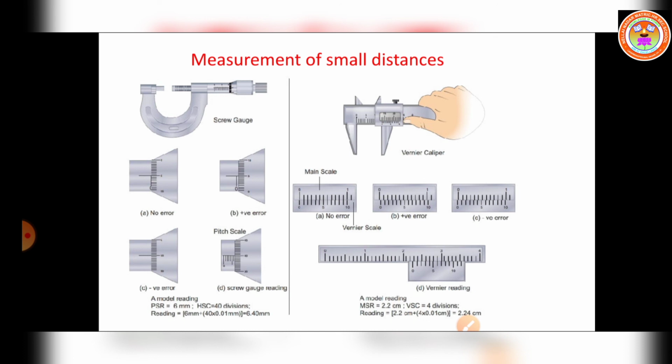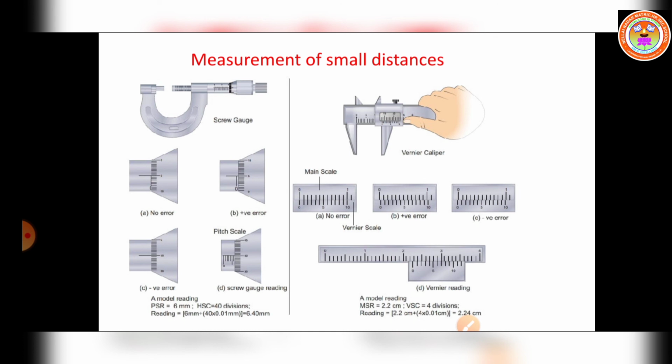Now the vernier caliper. A vernier caliper consists of two kinds of scales. One is the main scale and the second one is the vernier scale, with the vernier scale coincidence reading. The vernier caliper is used for measuring the dimensions of an object, namely the diameter of a hole or the depth of a hole.